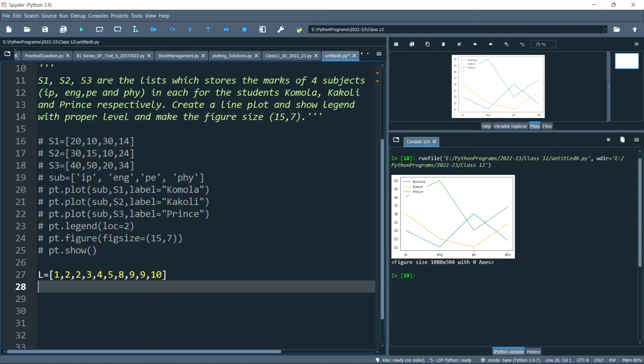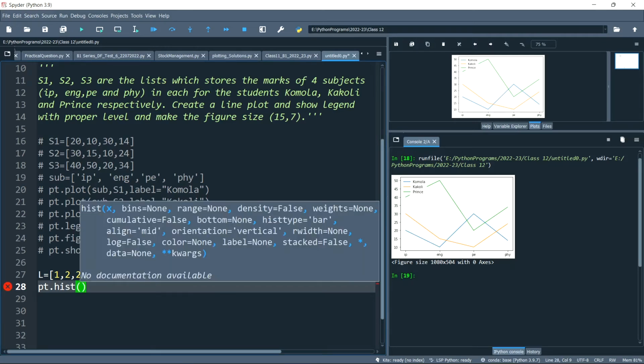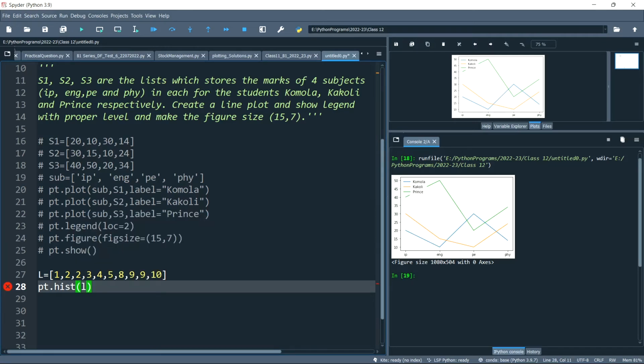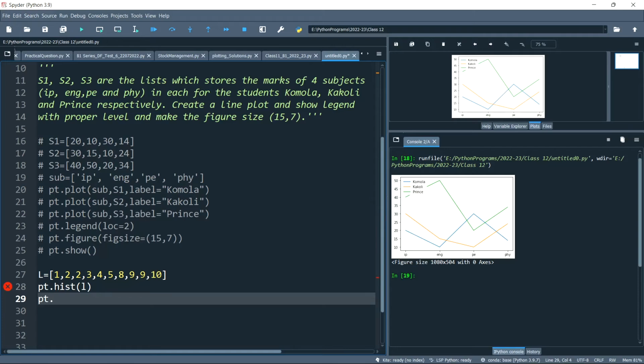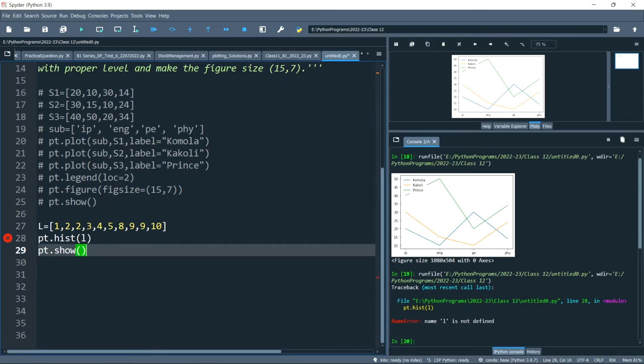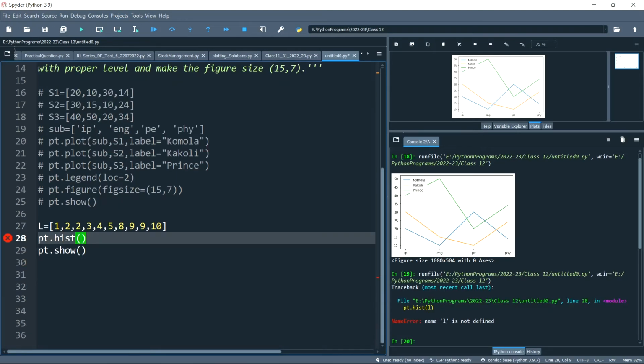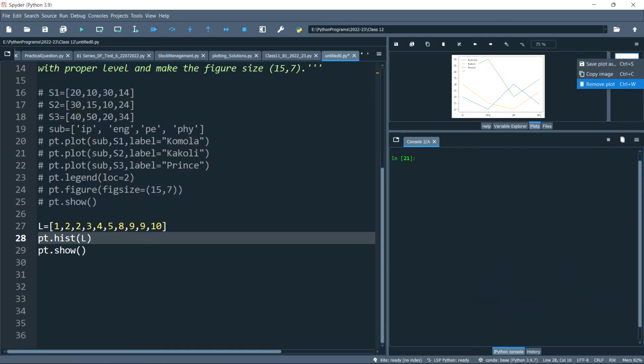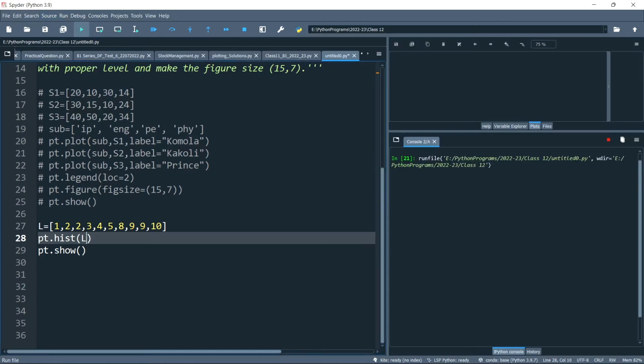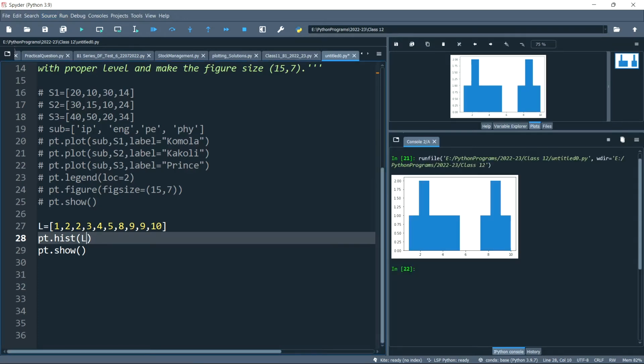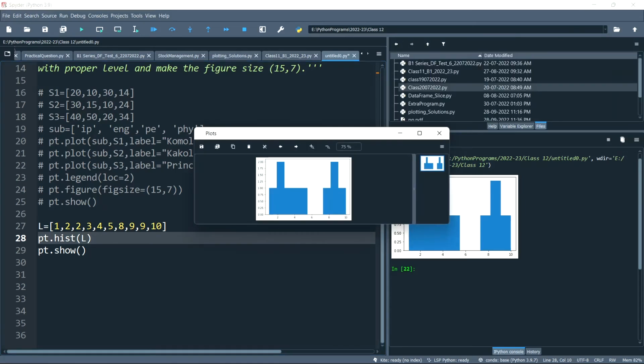Then I am writing plt.hist, in this one simply I'll write L, then plt.show. I made a mistake here, it's capital L. Let me clear the console and execute. Now you see here, this is the histogram.